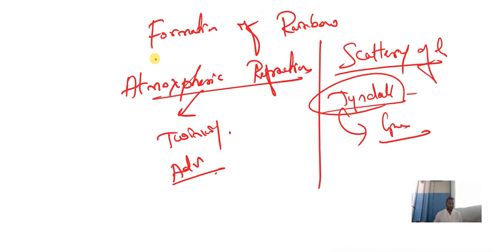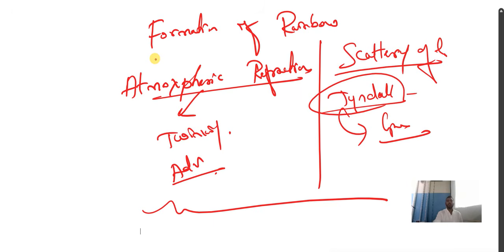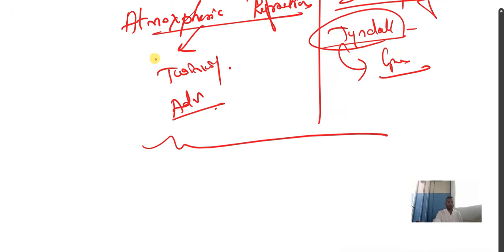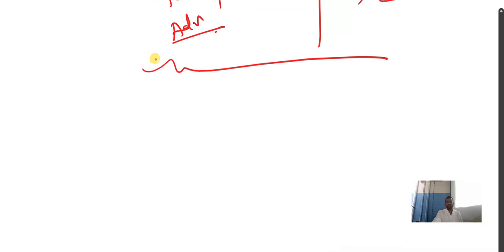Why does the sky appear dark to an astronaut instead of blue? So these questions you need to study from this chapter, Human Eye and a Colorful World. And last but not least, Our Environment. That is our last chapter of this syllabus.